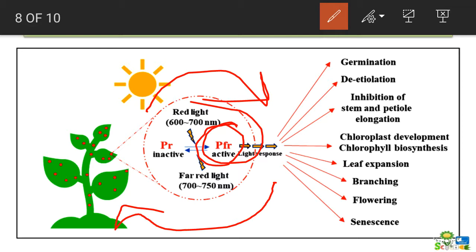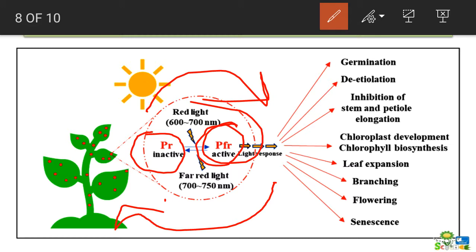So this is a cyclic process from day to night condition. When it changes into the night condition, the PR form becomes prevalent, which is the inactive form. So ultimately it induces flowering in short day plants, but again in the day condition PR is converted into the active PFR form in the presence of red light, so it inhibits flowering.